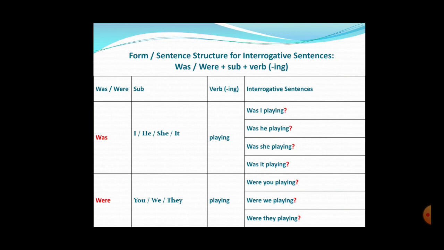Okay, let's look at the other one. So, if the subject is you, we or they, then we will add were in the beginning with capital W and then you add the ing form of verb. So, you get were you playing, were we playing, were they playing, okay. Modulation will be like in a question form, okay. Students, easy? Great.